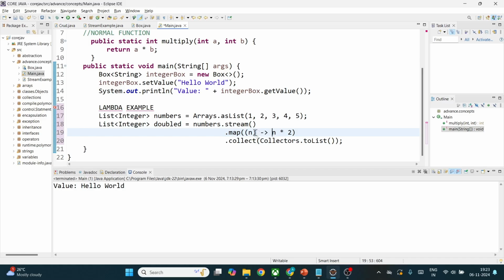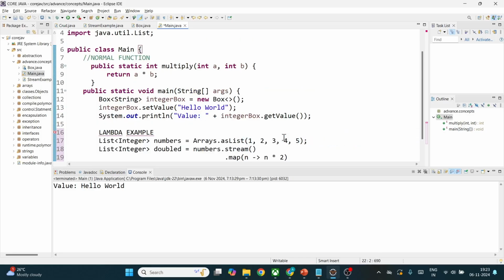It will take an argument and perform an operation on the particular argument. So dot collect will collect the output from the map function and convert the map stream, or stream of integers, into a particular list. So it will take a new list and add the output of the map to that list. Okay, that's what this is doing.